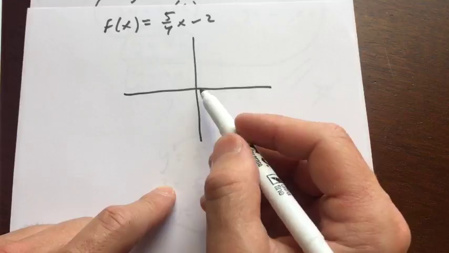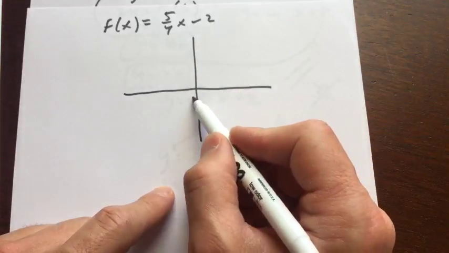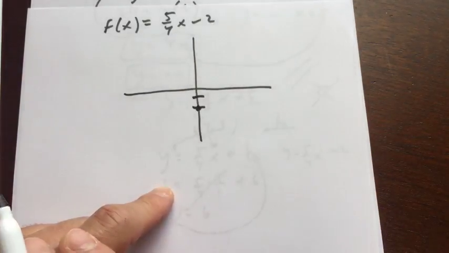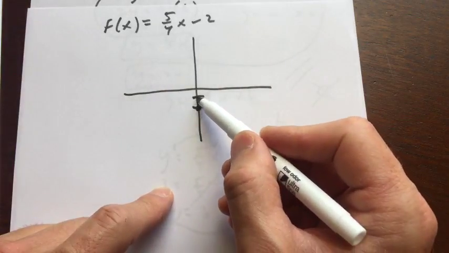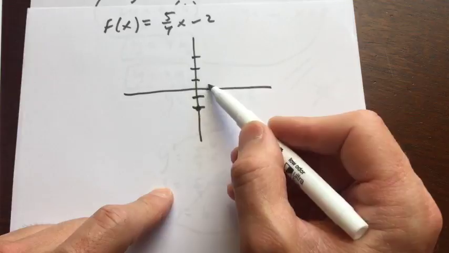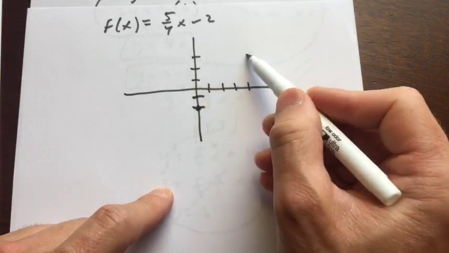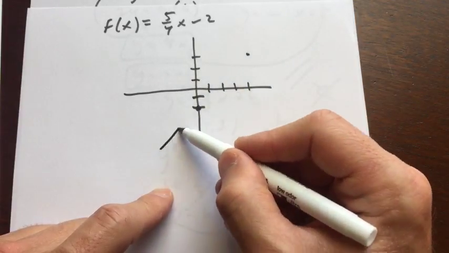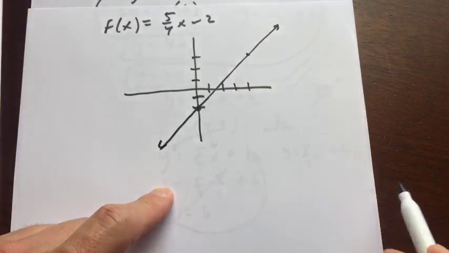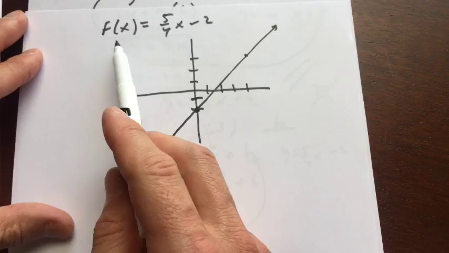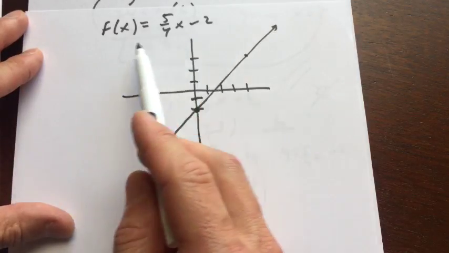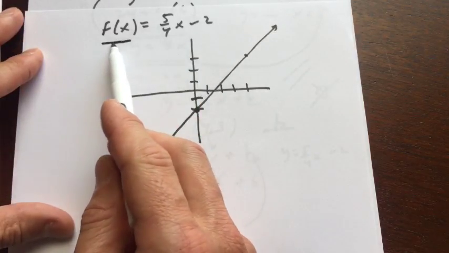If we were going to graph this, the y-intercept is negative 2, so we go down 2 on the y-axis. Then the 5/4 is the slope, and remember slope is rise over run. From here we rise 1, 2, 3, 4, 5, and run 1, 2, 3, 4. So rise 5, run 4, and then all you have to do is get out your straight edge and draw a line through those two points. It's really just like graphing lines, but here I've written it in function notation, the f of x notation.